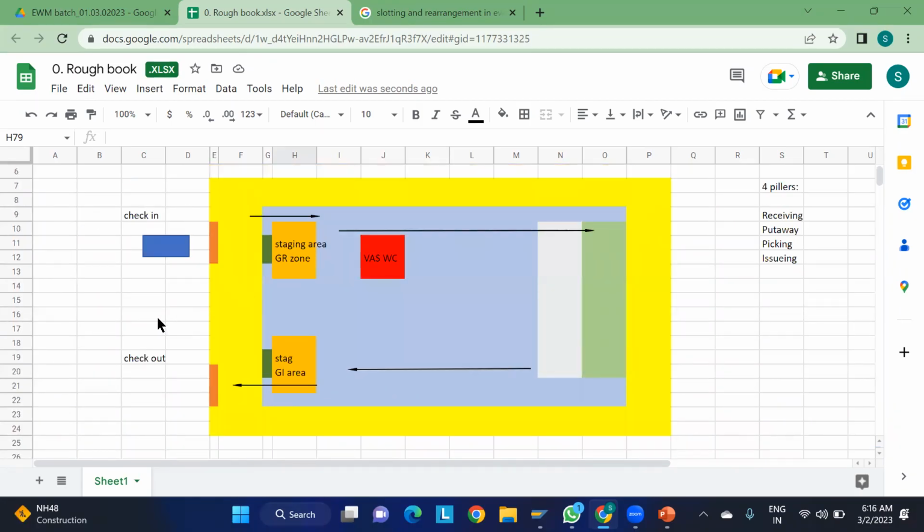It will be easy. First I'm going to tell you what the opportunistic cross docking is. That is also called OCD. Opportunistic cross docking is also called OCD. What does OCD mean? Let us consider we have brought certain goods in the GR zone. Just now the truck came and kept the stock in the GR zone.